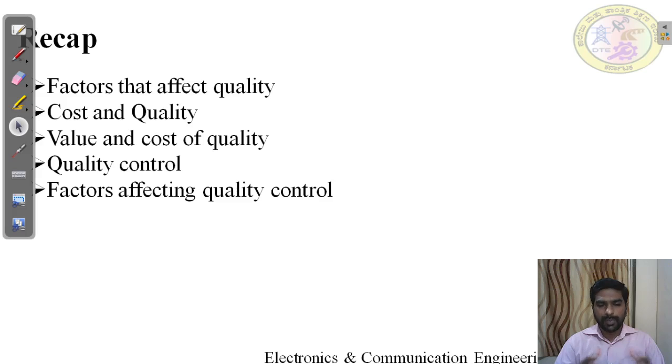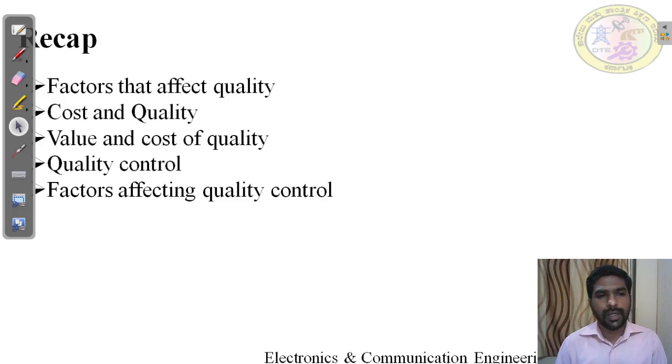Quality control: what is meant by the definition of quality control, the function of quality control, and the factors affecting quality control. All these things I have explained in a previous video. Quality control is a function, a process in which it compares the actual performance of the product with some standard. If there is any deviation, corrective action is taken in the quality control process. That is about quality control.